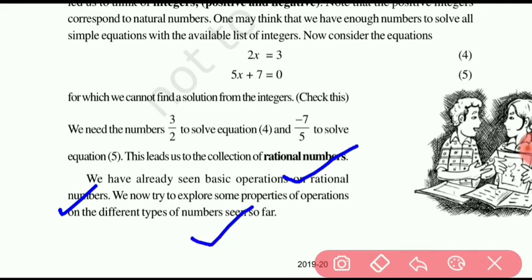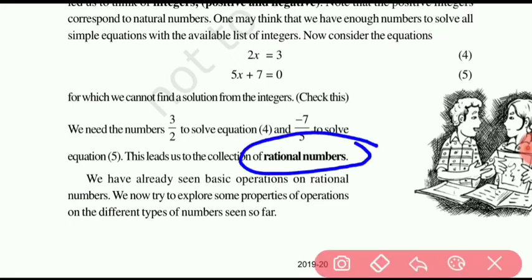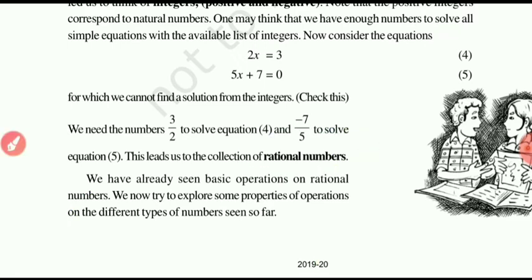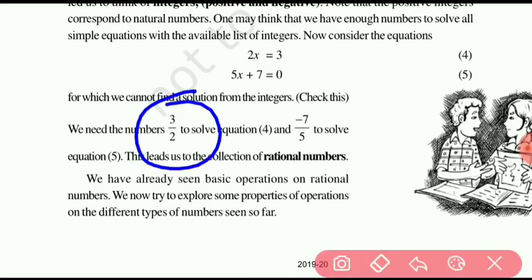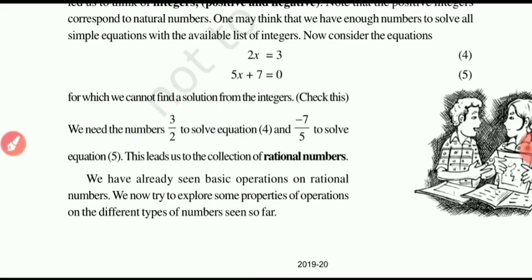Students, here is the new topic: what are rational numbers? Rational numbers are fraction numbers.